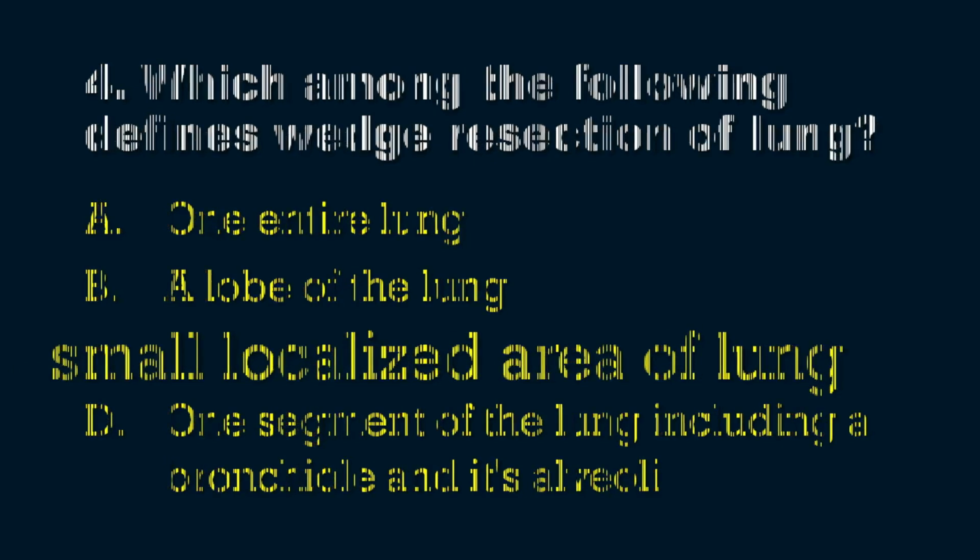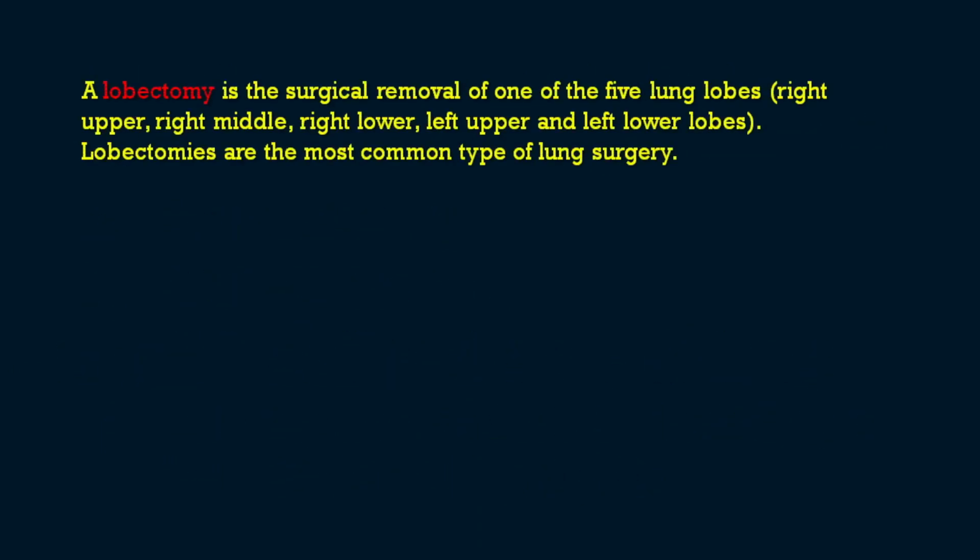We will see each one. The first one is lobectomy. Lobectomy is the surgical removal of one of the 5 lung lobes, like right upper, right middle, right lower, left upper and left lower lobes. Lobectomies are the most common type of lung surgery. That is another important point: the most common type of lung surgery is lobectomy, the removal of one of the 5 lung lobes.